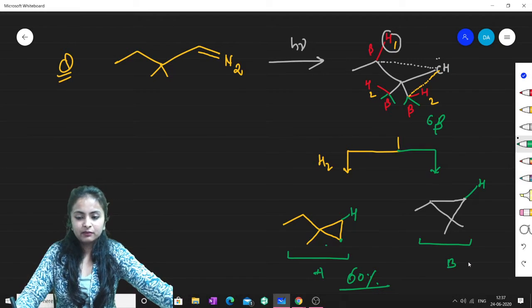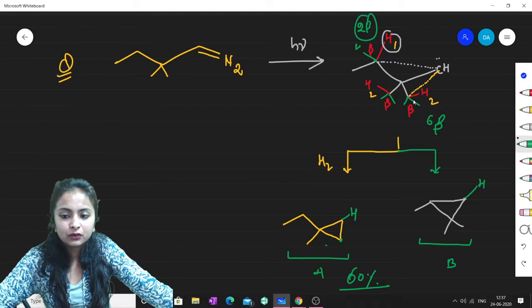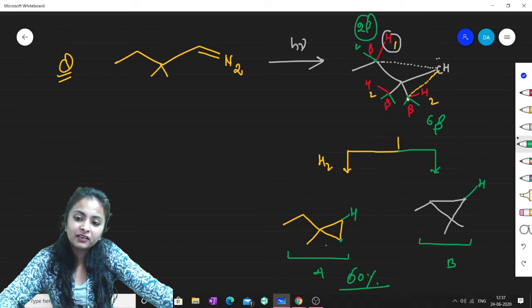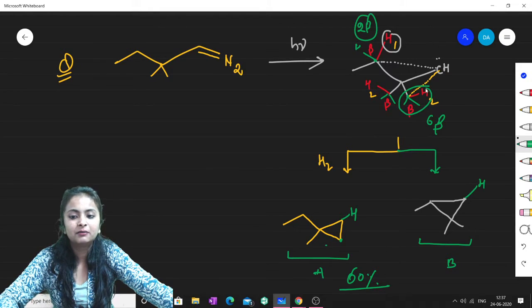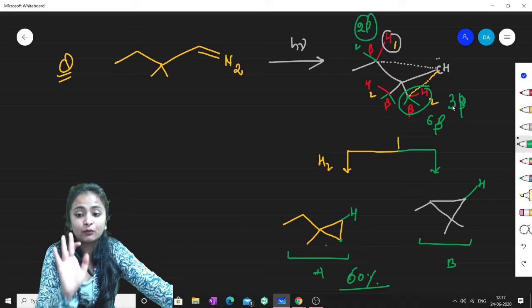Fine. And this one will be minor, just because here we'll be having only 2 beta hydrogens at this carbon, whereas at these two carbons altogether there are 6. And if we just talk about only one carbon, then still this one will be the winner, because there are 3 beta hydrogens at least at one position.